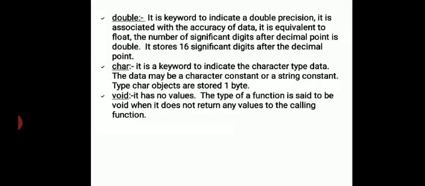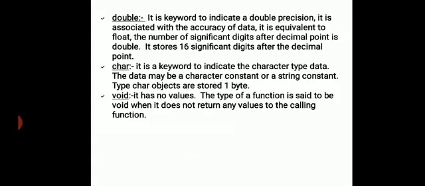Double is a keyword to indicate double precision. It is associated with the accuracy of data. It is equivalent to float, but the number of significant digits after the decimal point is double. It stores 16 significant digits after the decimal point.